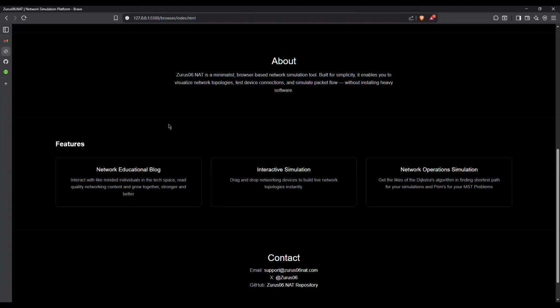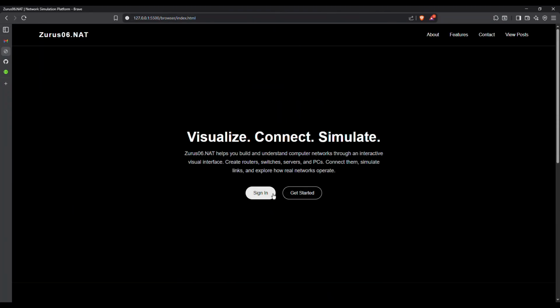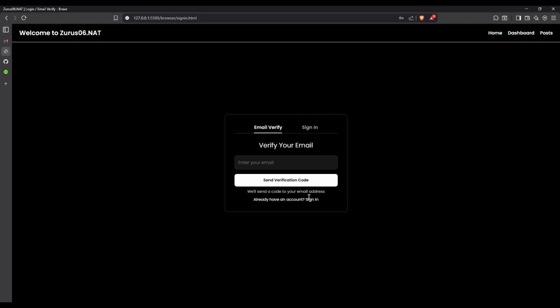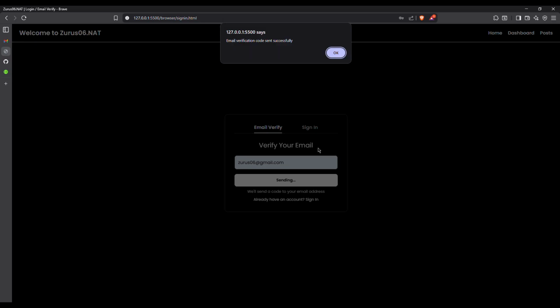Moving on, let's verify our emails first. I don't have an account yet, so let me verify email. I have a lot of email addresses, but I want to use this one. I'm going to send the verification code. Why I do this is just to ensure that the email you're passing in is a legit email, because we'll be needing it to communicate with you.